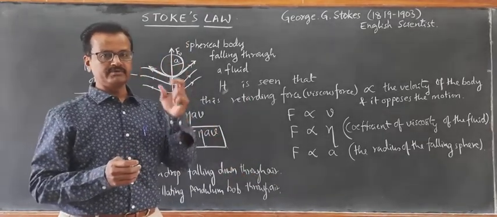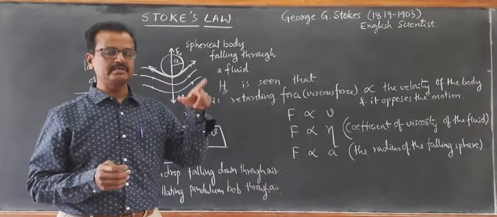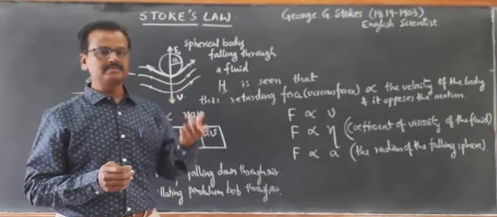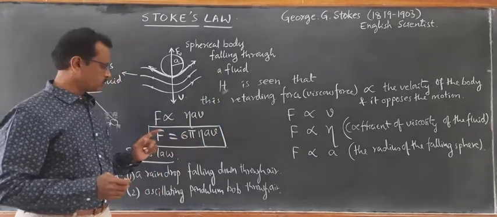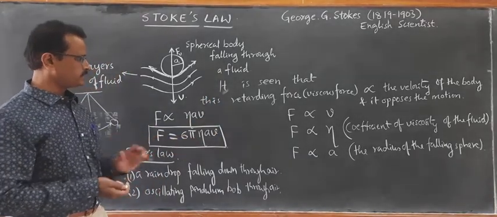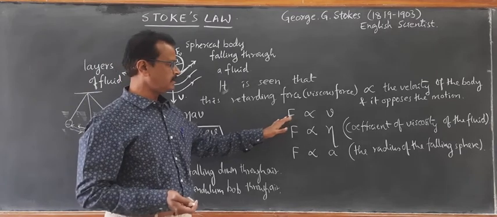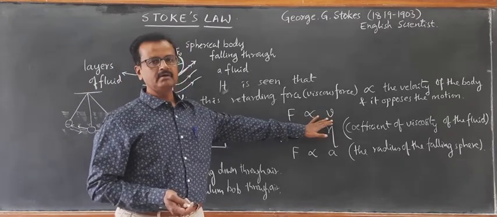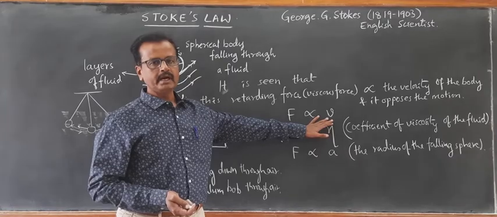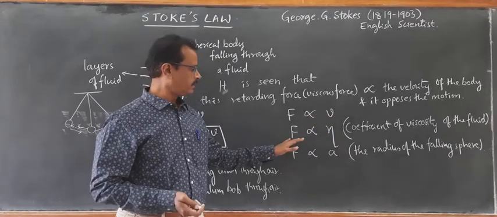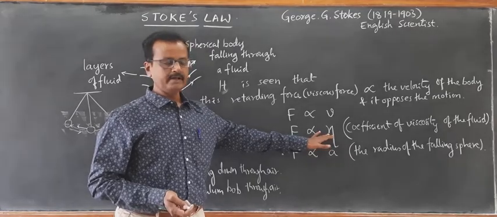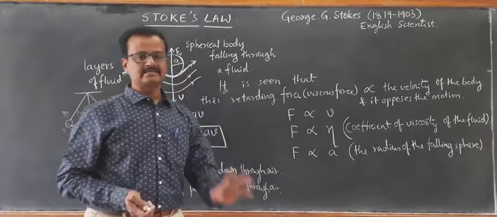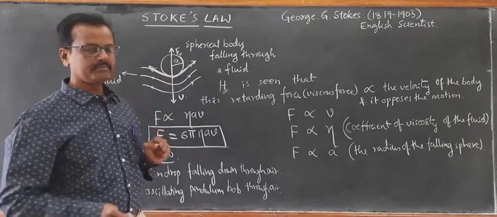So viscosity of air should be considered if it is oscillating in the air medium. If it is in the water medium, then we have to consider viscosity of water medium. So the three factors on which the viscous force depends are the velocity of the motion of the body, and it is opposing the motion of the body. Second thing, it is the viscosity of the fluid. The third one is the radius of this falling body.